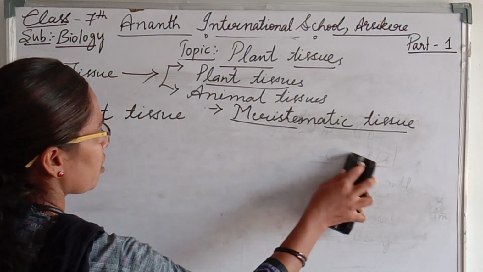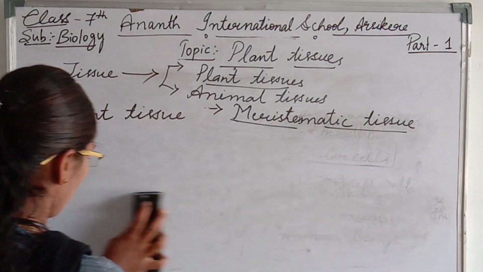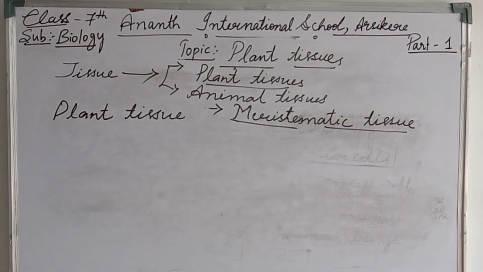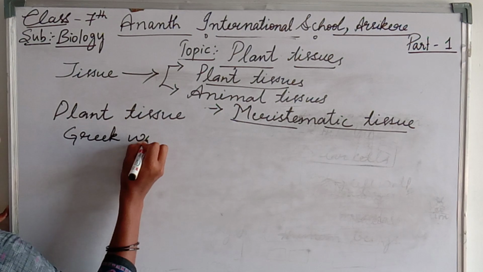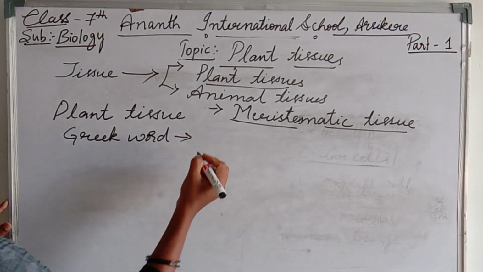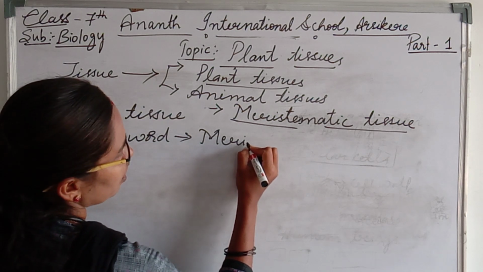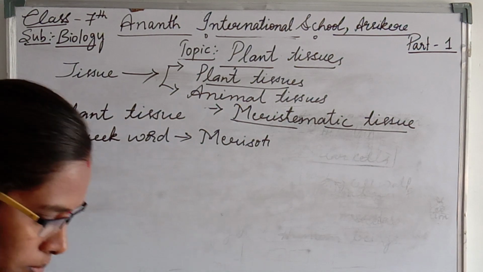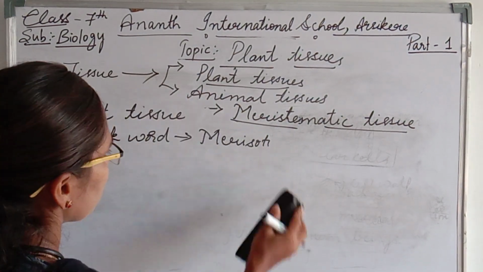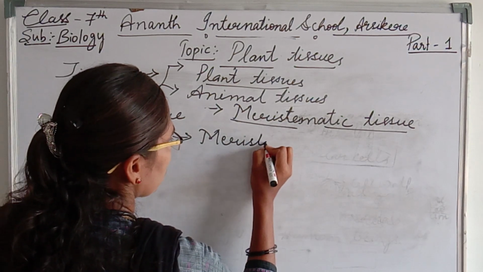So meristematic, the word is new for us. From where is this word derived? The word meristematic is derived from a Greek word, meristos.